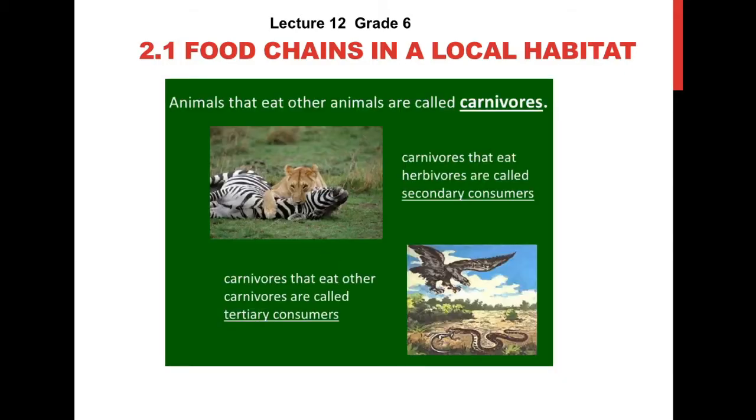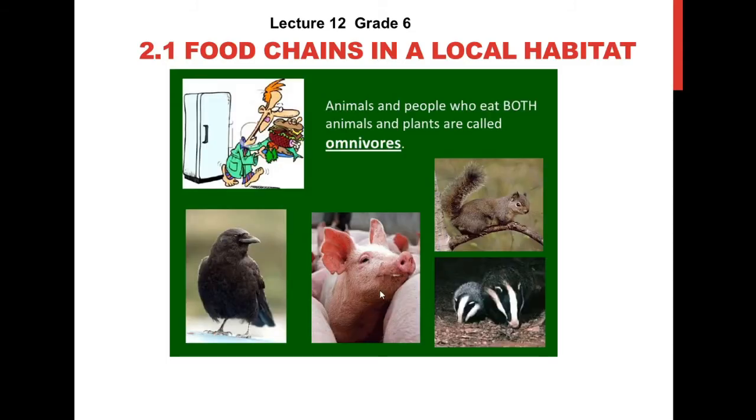And in this picture you can see different animals which are carnivores. Animals that eat other animals are called carnivores, and these carnivores are also known as secondary consumers. And those carnivores that eat other carnivores are called tertiary consumers. In this picture you can see different animals and humans as well. These are the animals and people who eat both animals and plants, and these are known as omnivores.